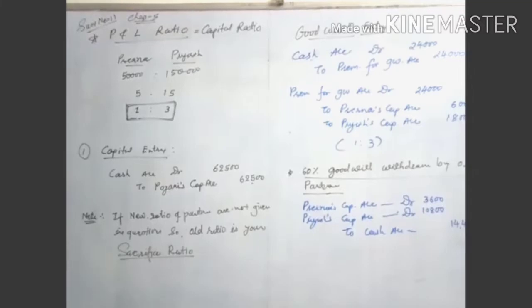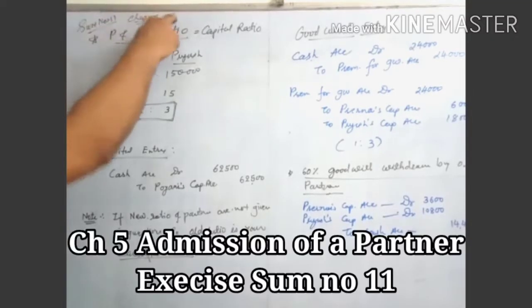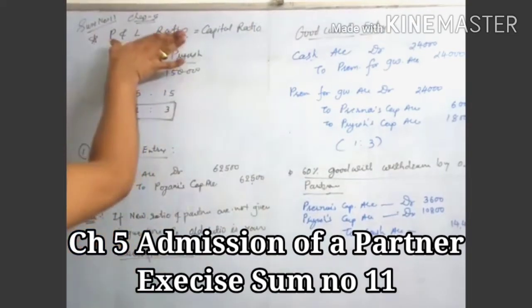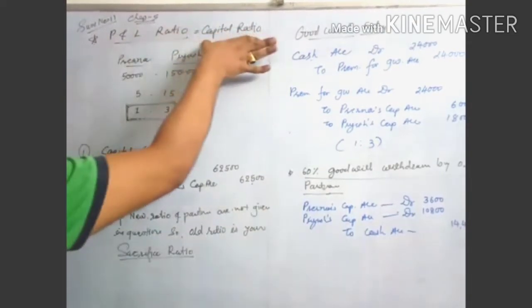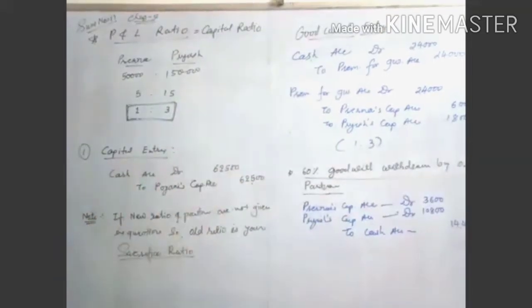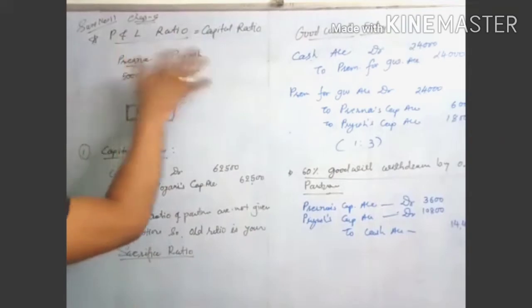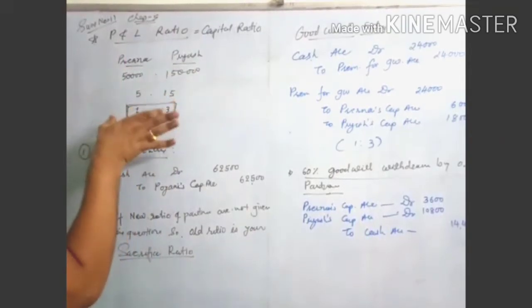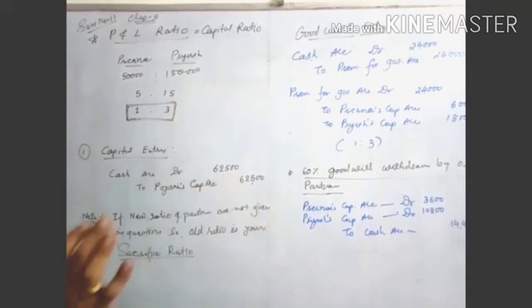Now, sum number 11, chapter number 5. Profit and loss ratio is equal to capital ratios. Now, profit and loss ratios are not given, but it is written that the capital ratio is equal to the profit and loss ratio. First, Prerna and Piyush's capital, we have written, find out the ratio, that is 1:3. So this is also the profit and loss ratio, 1:3.